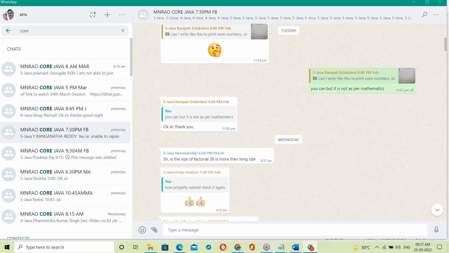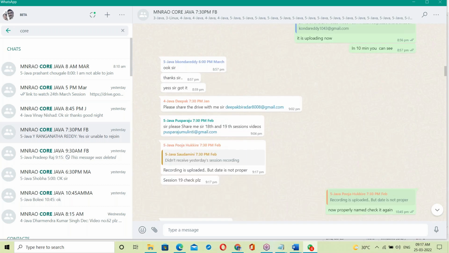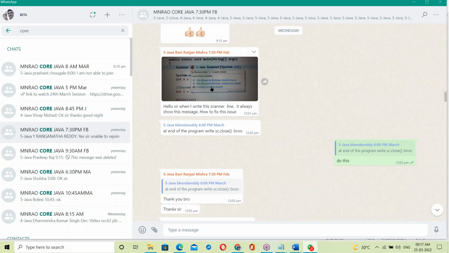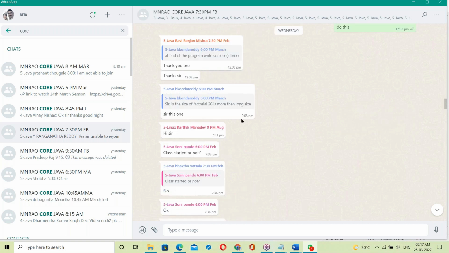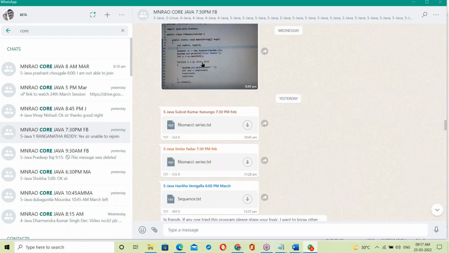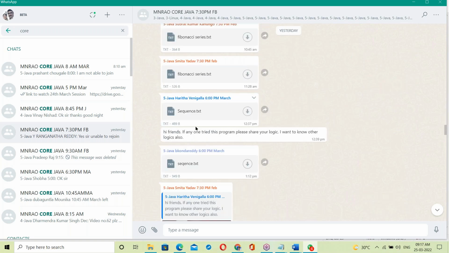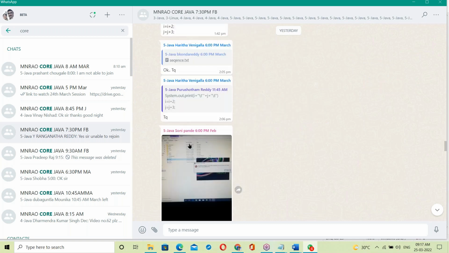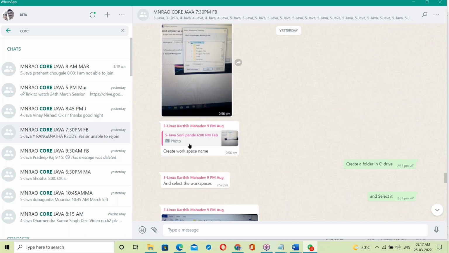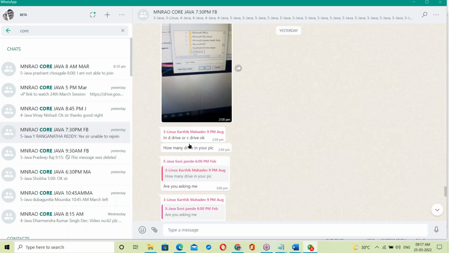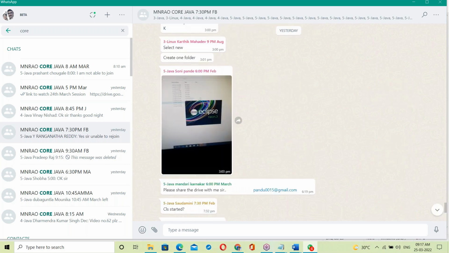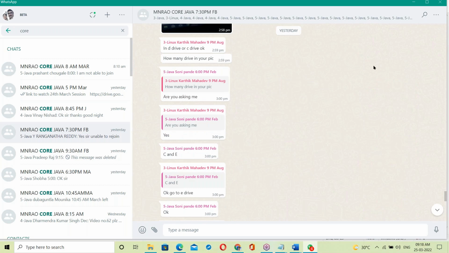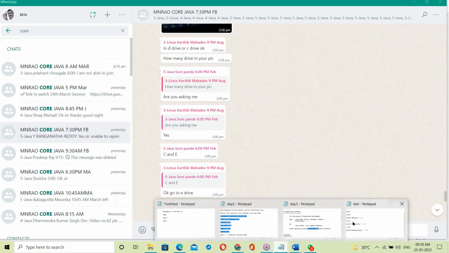See, the group is very useful. Someone has a doubt, someone solved it, and sometimes I myself address that issue. Also the submitted assignments are communicated in the group. It looks like teamwork, and with teamwork you can get more knowledge and more skills. For that reason, I created a WhatsApp group.